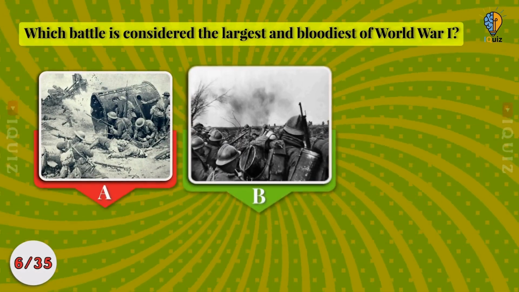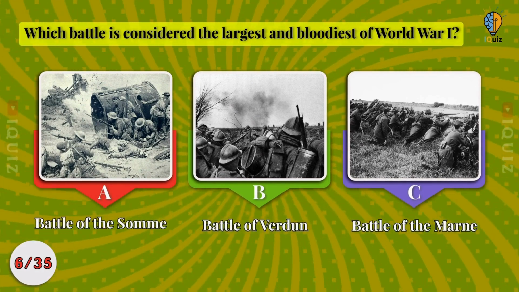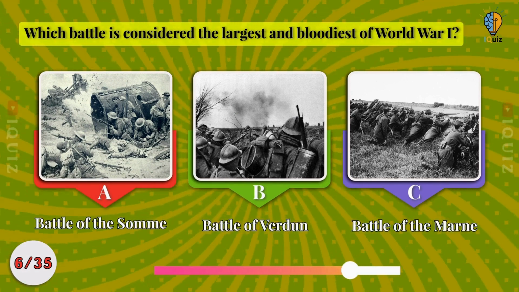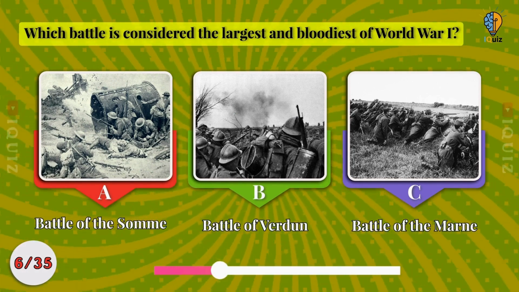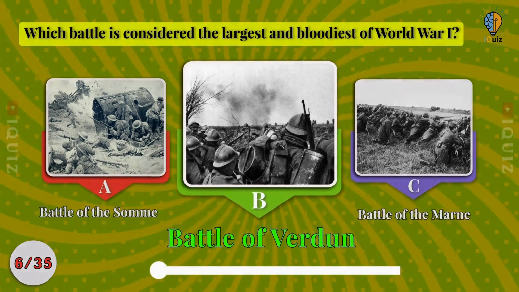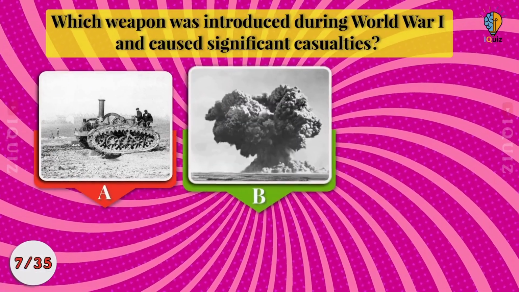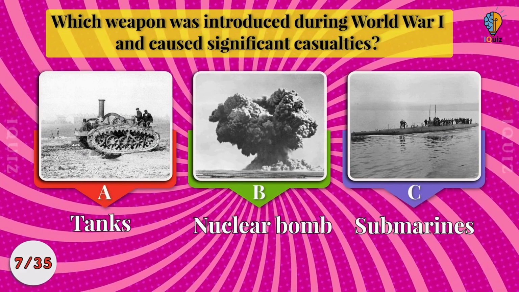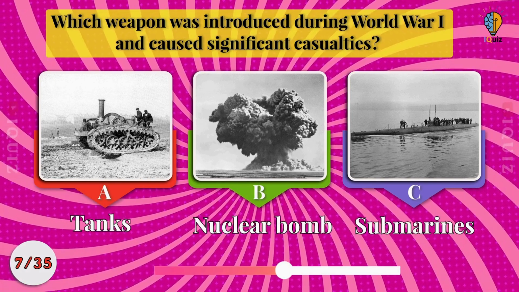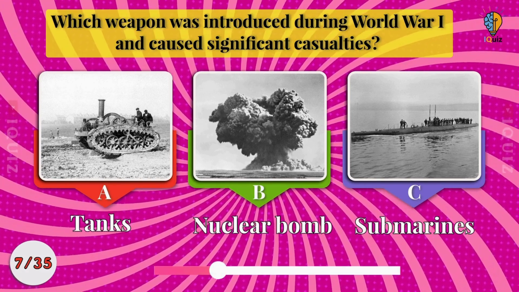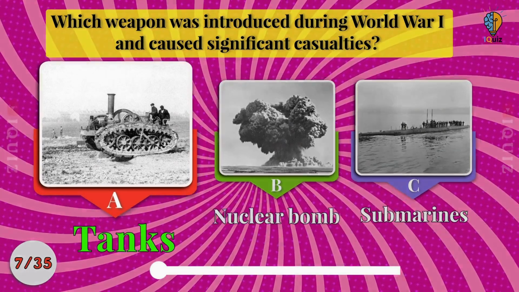Which battle is considered the largest and bloodiest of World War I? Battle of the Somme, Battle of Verdun, or Battle of the Marne? The Battle of Verdun was between France and Germany. Which weapon was introduced during World War I and caused significant casualties? Tanks, nuclear bomb, or submarines? Causing significant casualties due to its rapid-fire capability.